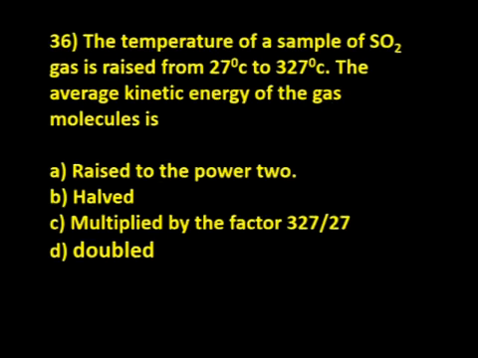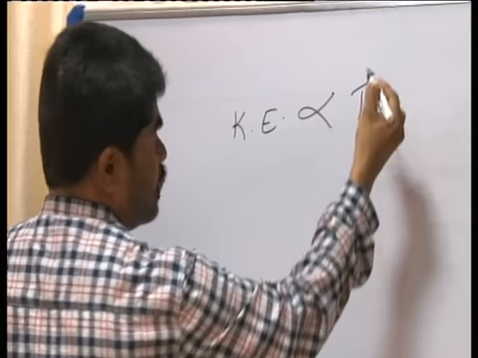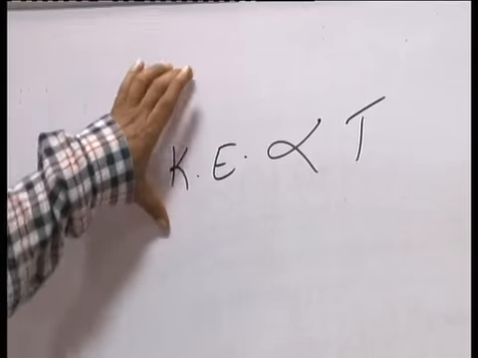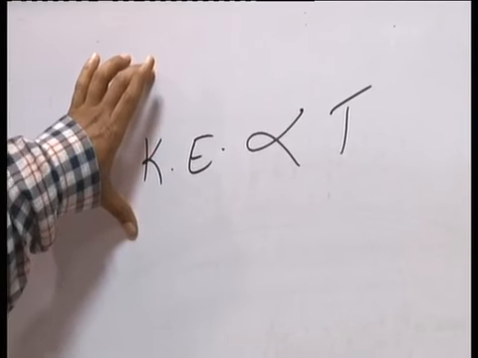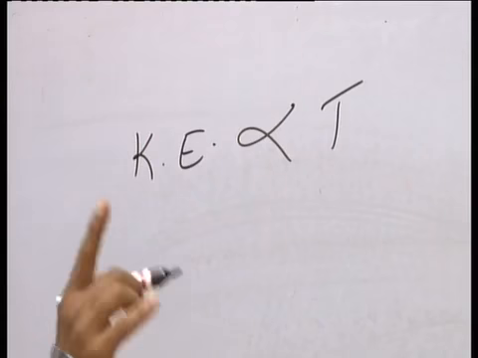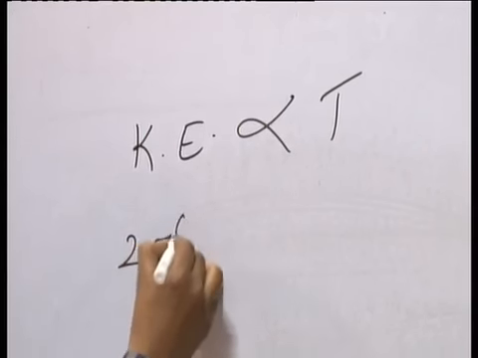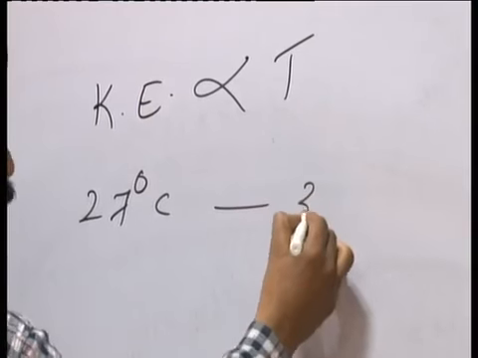Okay, now see, this is again one more very important question: the temperature of a sample of sulfur dioxide gas is raised from 27 degrees Celsius to 327 degrees Celsius. For the average kinetic energy of the gas molecules, you know, kinetic energy is directly proportional to temperature.